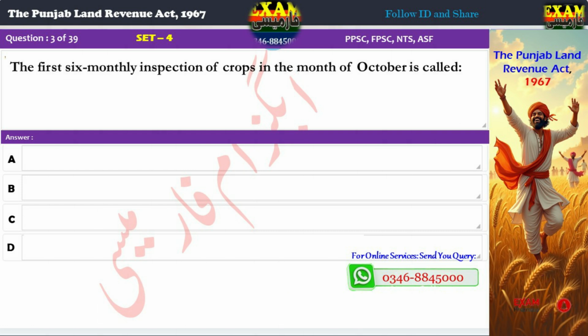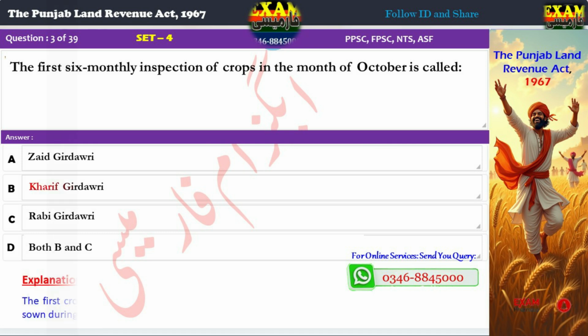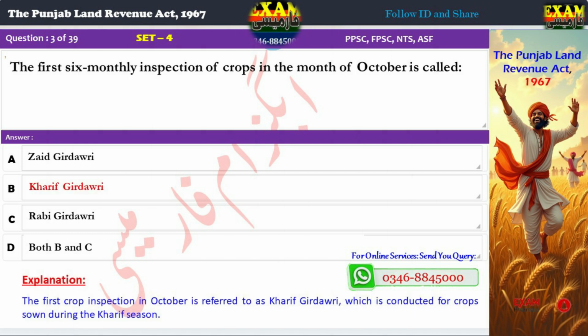Question 3. The first six-monthly inspection of crops in the month of October is called: A. Zaid Girdawari, B. Kharif Girdawari, C. Rabi Girdawari, D. Both B and C. Correct answer: B. Kharif Girdawari. Explanation: The first crop inspection in October is referred to as Kharif Girdawari, which is conducted for crops sown during the Kharif season.